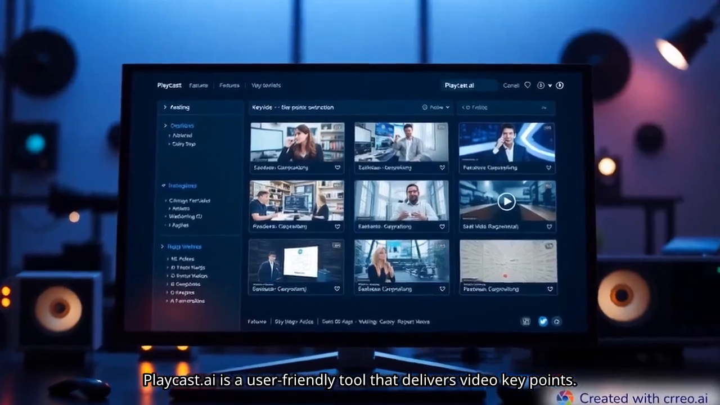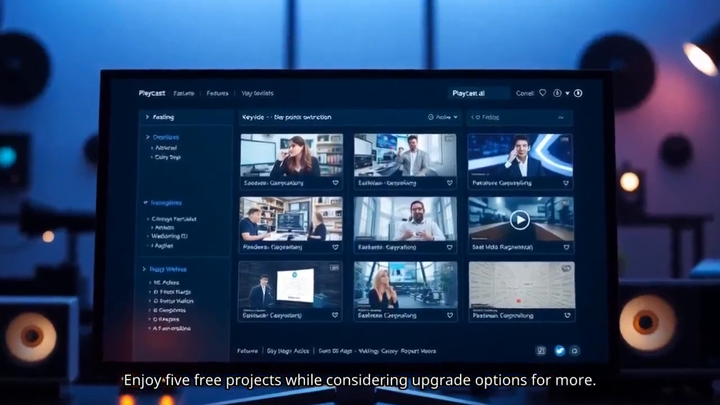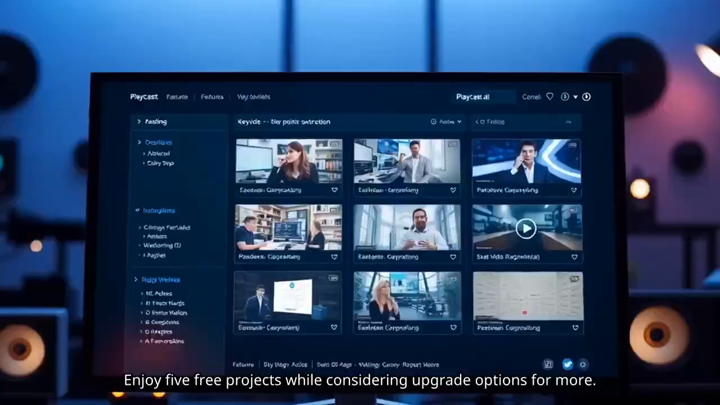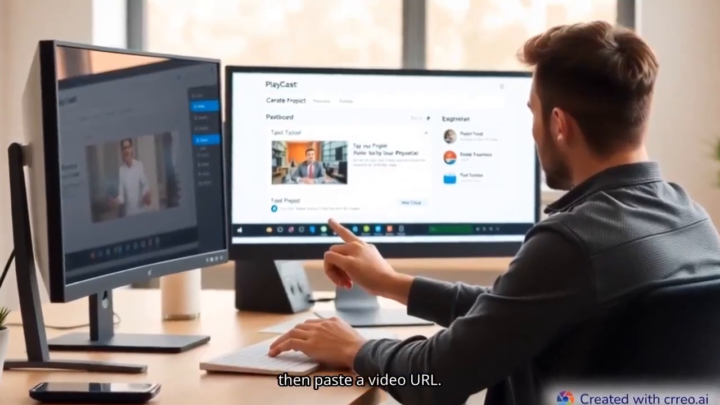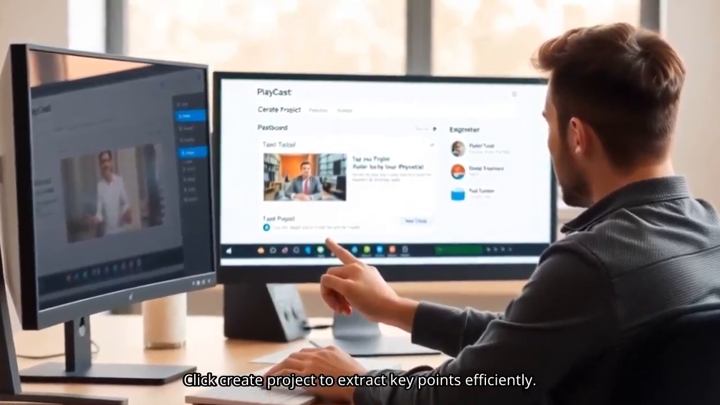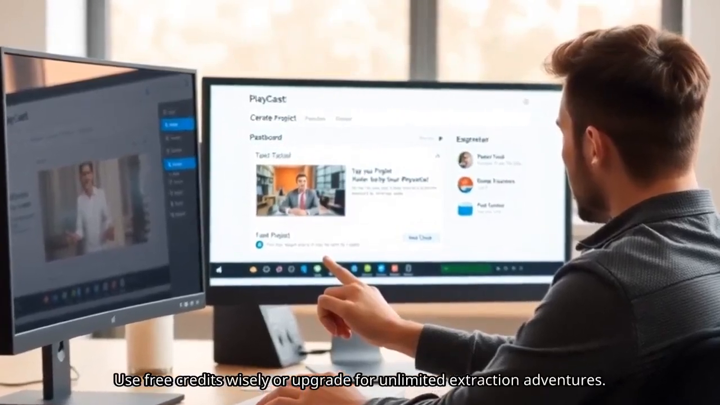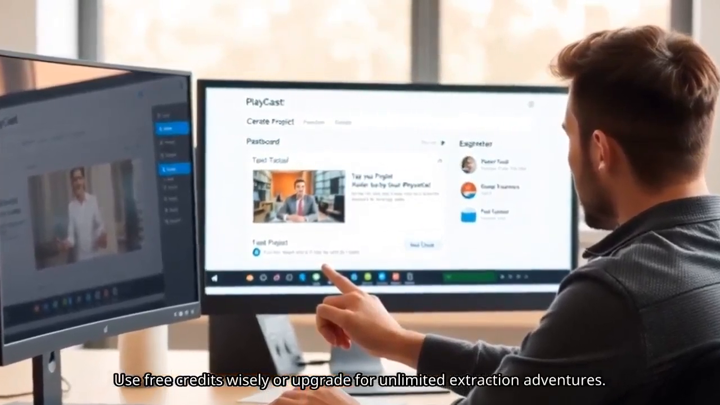PlayCast.ai is a user-friendly tool that delivers video key points. Enjoy 5 free projects while considering upgrade options for more. Sign up at playcast.ai/dashboard, then paste a video URL. Click Create Project to extract key points efficiently. Download or copy the summary, use free credits wisely, or upgrade for unlimited extraction.